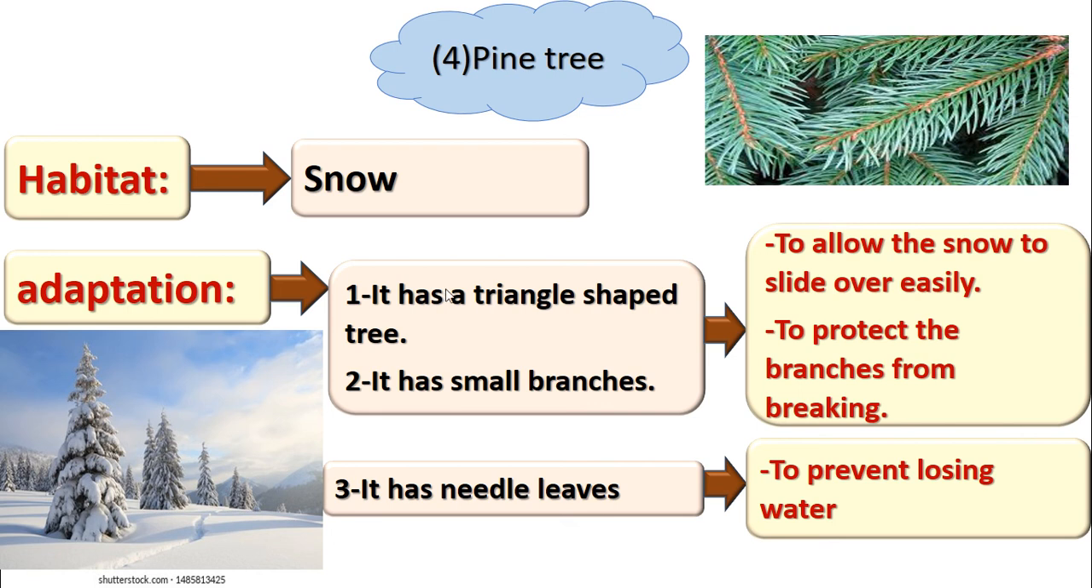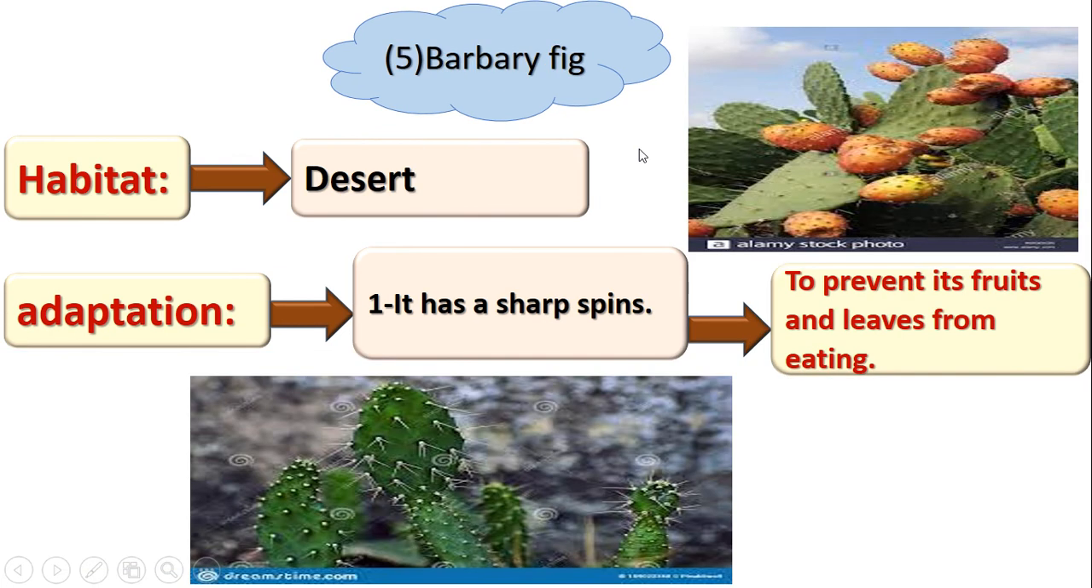So again, the pine tree has a triangle shape and small branches. Why? To prevent the branches from breaking. The shape of the leaves is needle. Why does it have needle leaves? To prevent losing water. Excellent, super. And now let's talk about number 5, which is the Barbary fig.